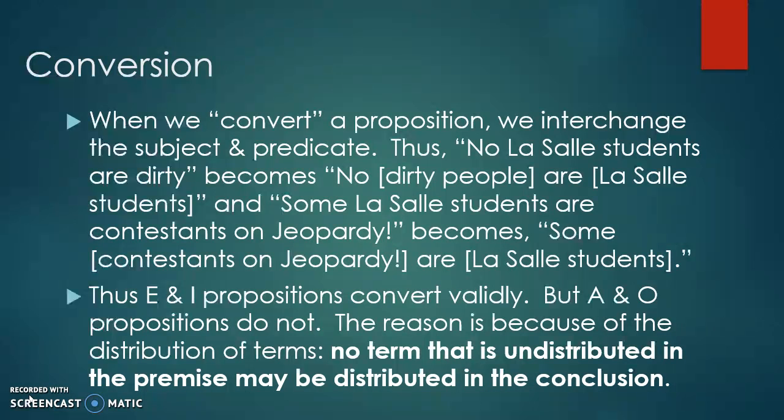The reason is because of the distribution of terms. No term that is undistributed in the premise may be distributed in the conclusion. So when we convert an A proposition, for example, the proposition, all LaSalle students are geniuses, to all geniuses are LaSalle students, what we're doing is taking genius, the predicate in the first one, which is undistributed, and then distributing it in the second with all. And that is, of course, an invalid inference.